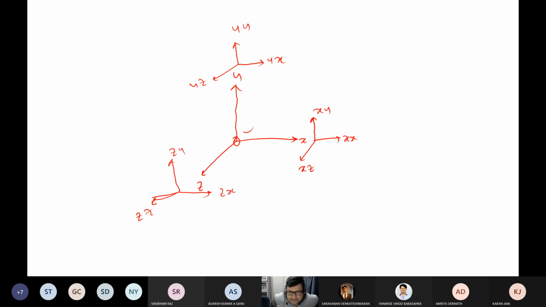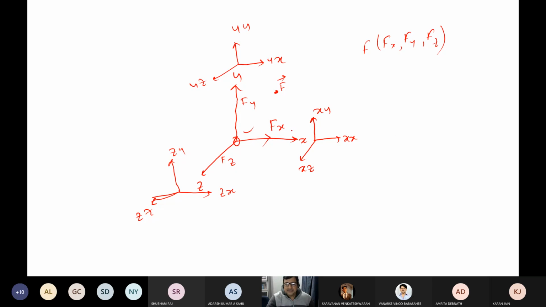What am I doing here? Say suppose you have fx, fy, fz. So f is a vector. It is decomposed into, say, suppose I have applied this force F, which is nothing but Fx, Fy, Fz. Now it is possible to apply Fx in three different planes.